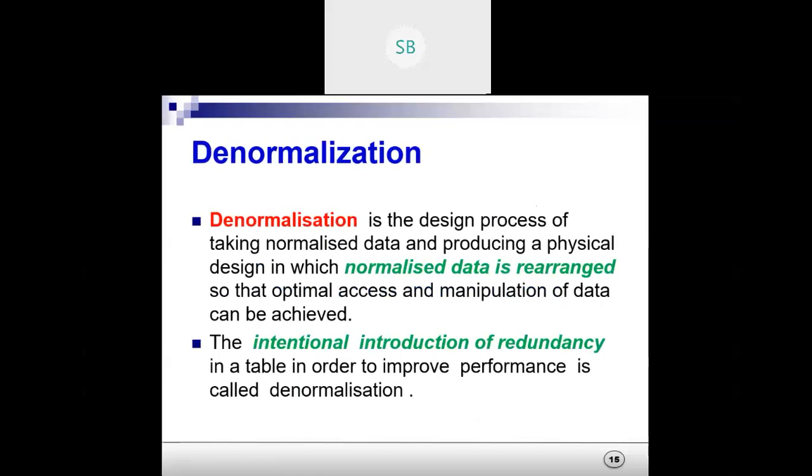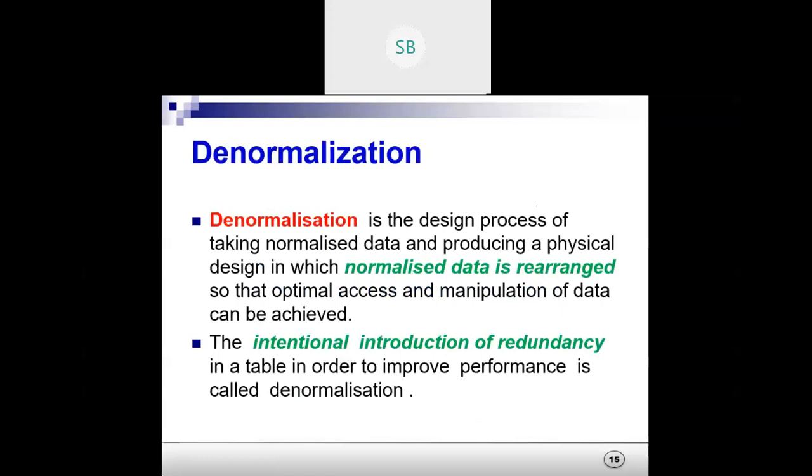Denormalization is the design process of taking normalized data and producing a physical design in which the data is rearranged so that optimal access and manipulation of data can be achieved, so that we get the best performance.